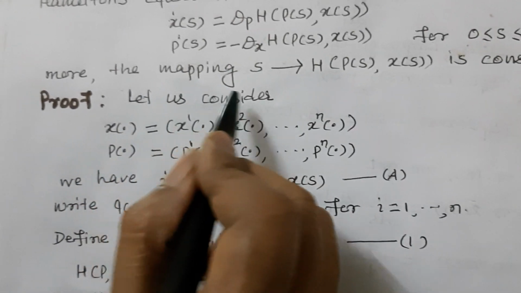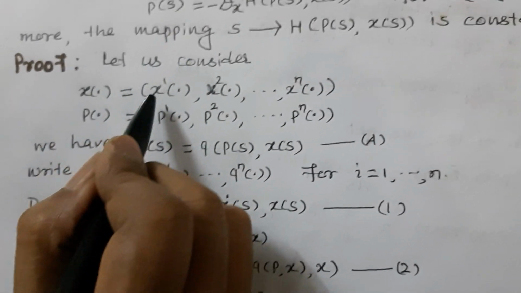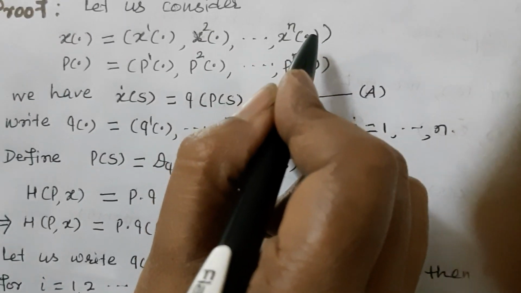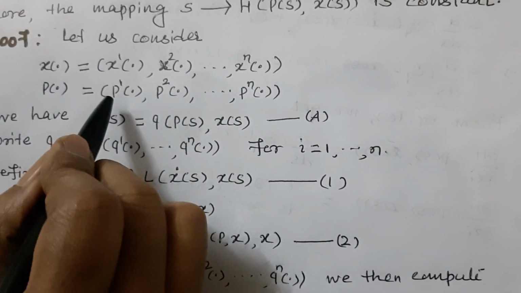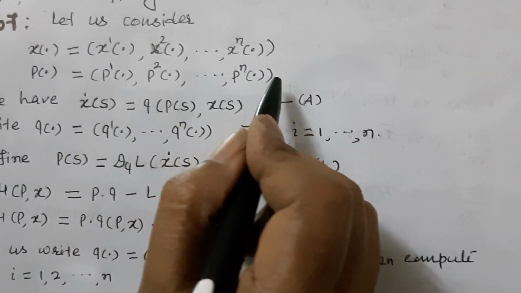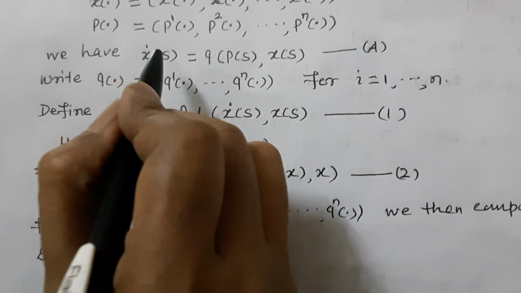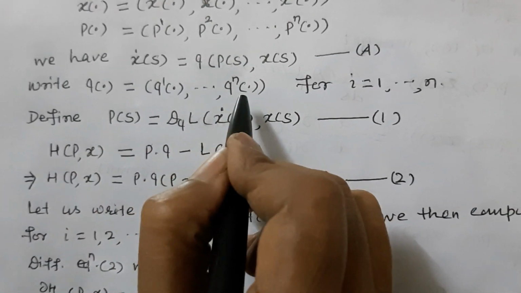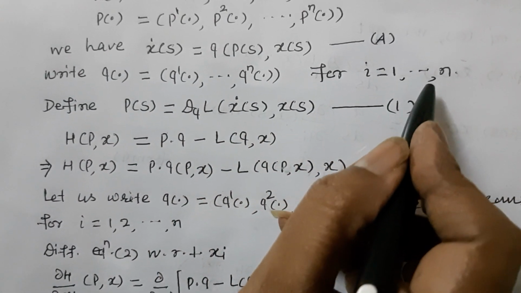Let us consider x dot is equal to x dot 1, x dot 2, up to x dot n. p dot is equal to p dot 1, p dot 2, up to p dot n. We have x dot s is equal to q of p of s, x of s. q dot is equal to q dot 1 up to q dot n, for i is equal to 1 to n.